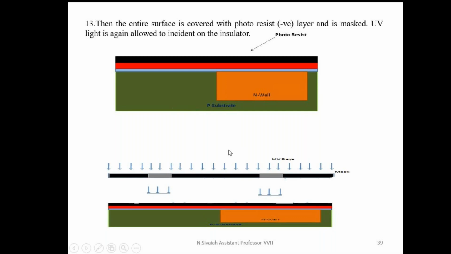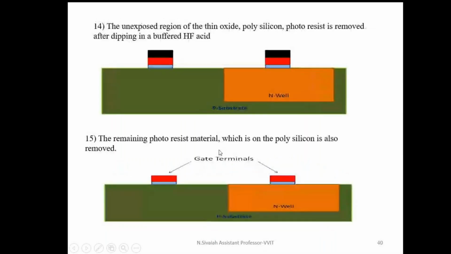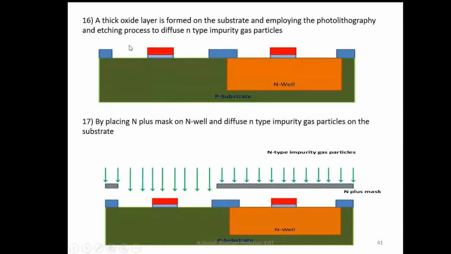Again I'm going for the photolithography concept for forming the gate terminals. Again this portion is removed. These two are the gate terminals only. Now, a thick oxide layer is formed on the substrate, and applying the photolithography and etching process to diffuse N-type impurity gas particles. Here also I go for the photolithography concept only. In this case, I use the N plus mask and I'm going to dope N-type impurity gas particles on the substrate. Then it forms an N diffusion.